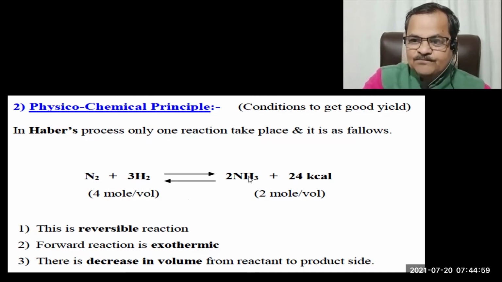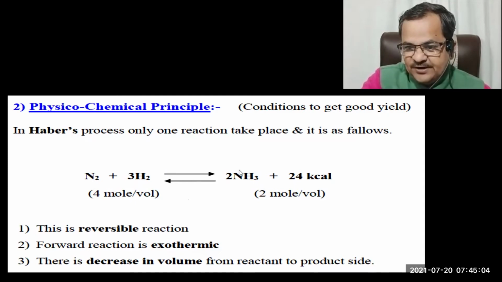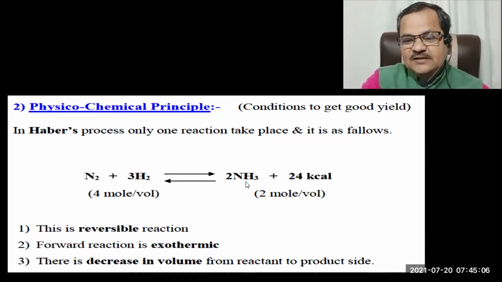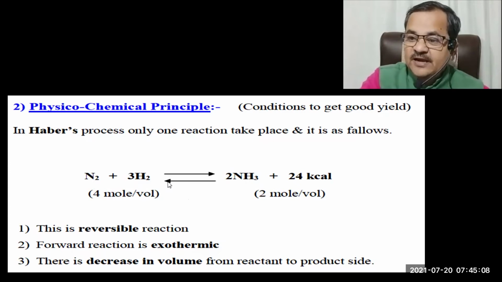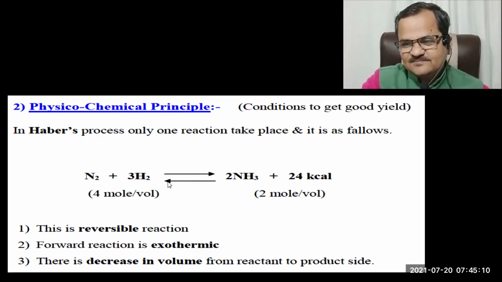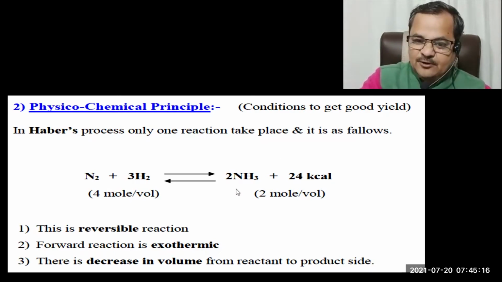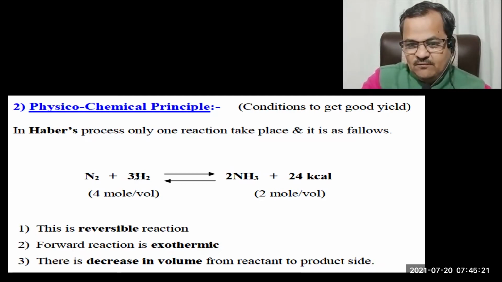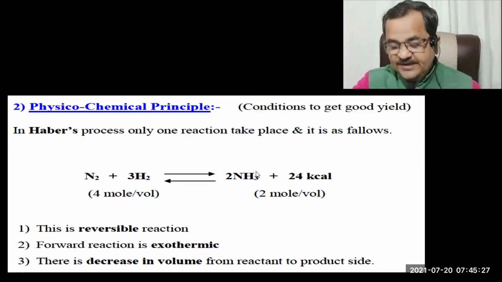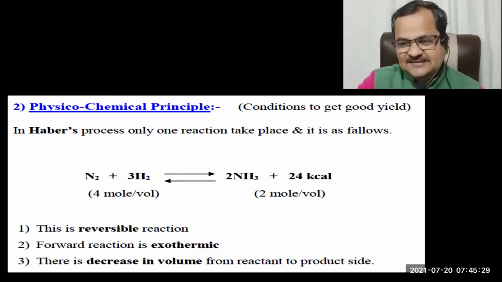It means, say the forward reaction is exothermic. It means there is one rule. If a forward reaction is exothermic, then the backward reaction will be endothermic. Exothermic means the temperature is evolved, and endothermic means the temperature is absorbed. While the forward reaction takes place, or exothermic reaction takes place, the temperature of the system increases.